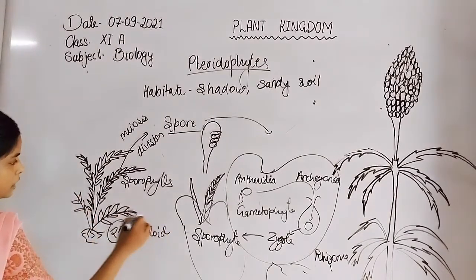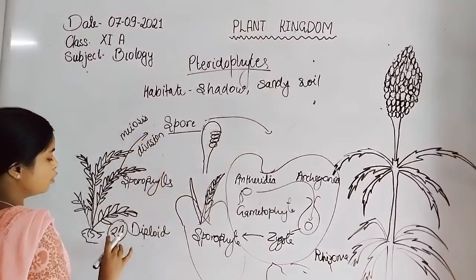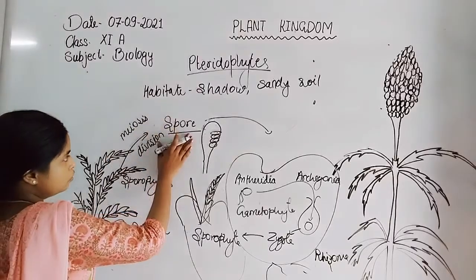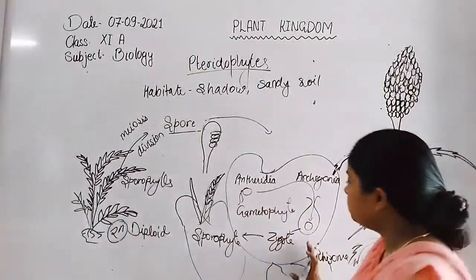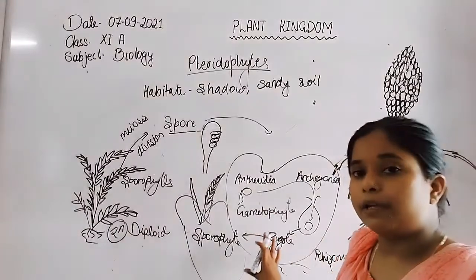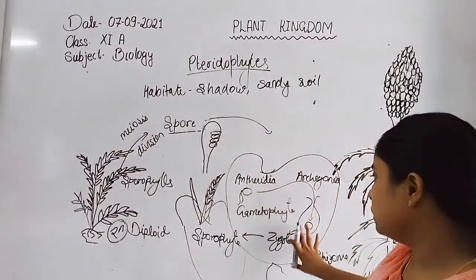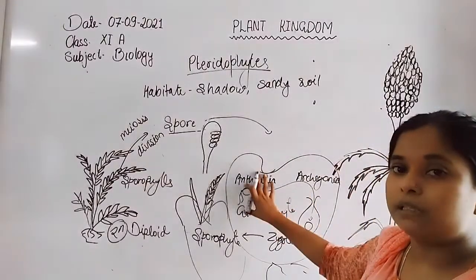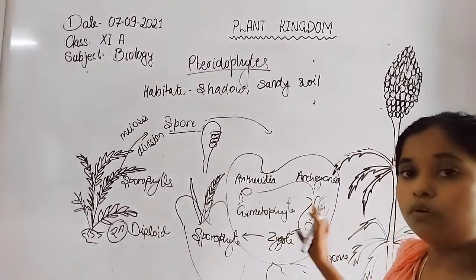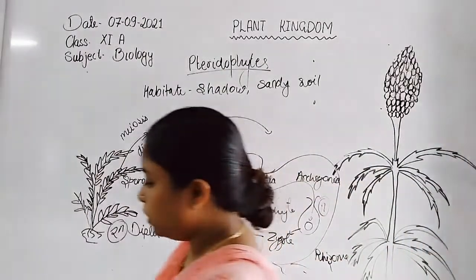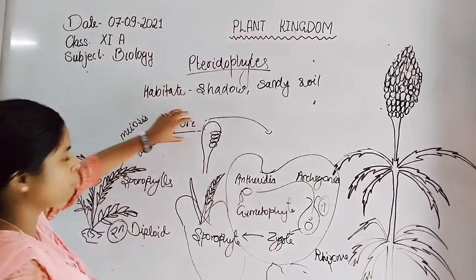Here the main plant body is the sporophyte, diploid in nature. It undergoes meiosis division, because it is diploid, to form spores. From the spores, which develop in the soil, arises the gametophyte, a multicellular heart-shaped gametophyte. Now the gametophyte bears male sex organs and female sex organs, because these gametophytes are already haploid in nature. So there is no need for meiosis division for the formation of these gametes, because meiosis already takes place during the formation of spores.